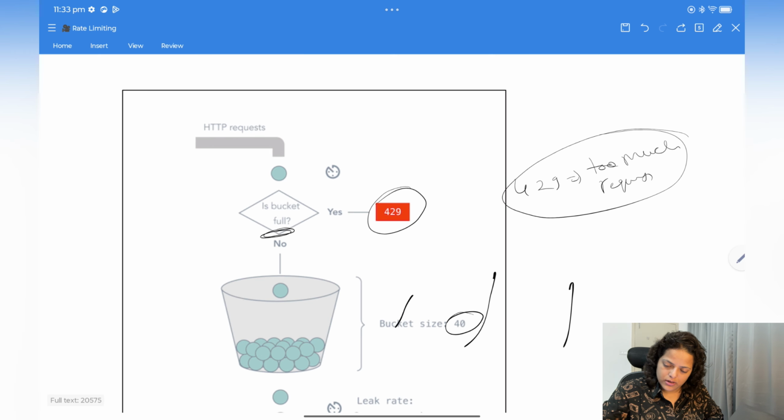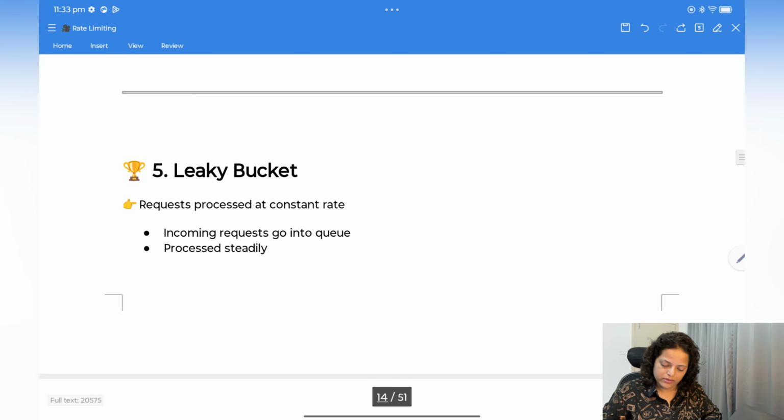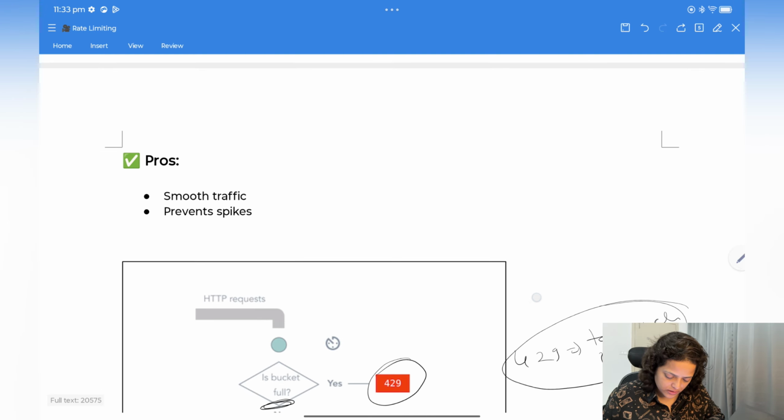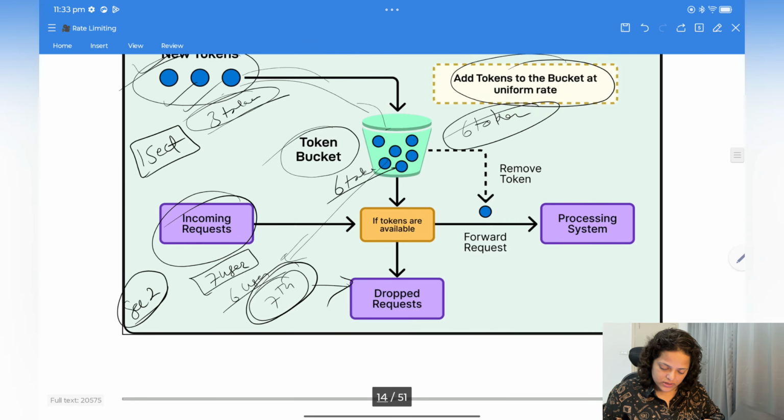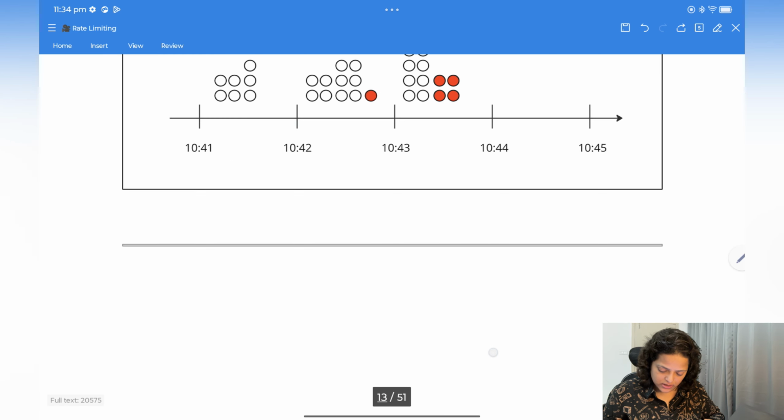So now let's see the theory. Requests are processed at a constant rate. Incoming requests go into a queue, are processed steadily, and then smooth traffic prevents spikes, so you will not have burst traffic here.